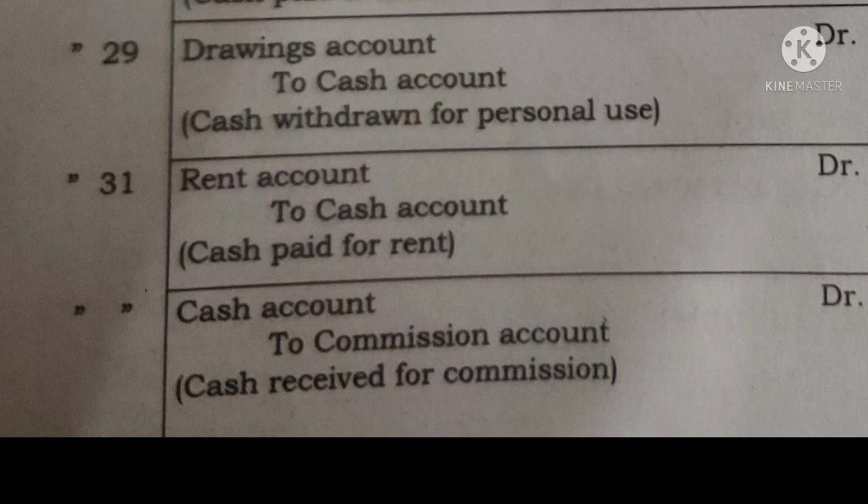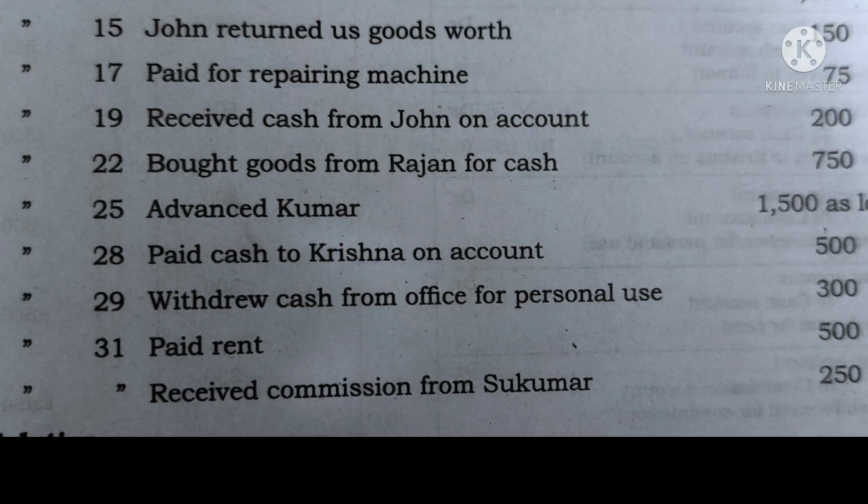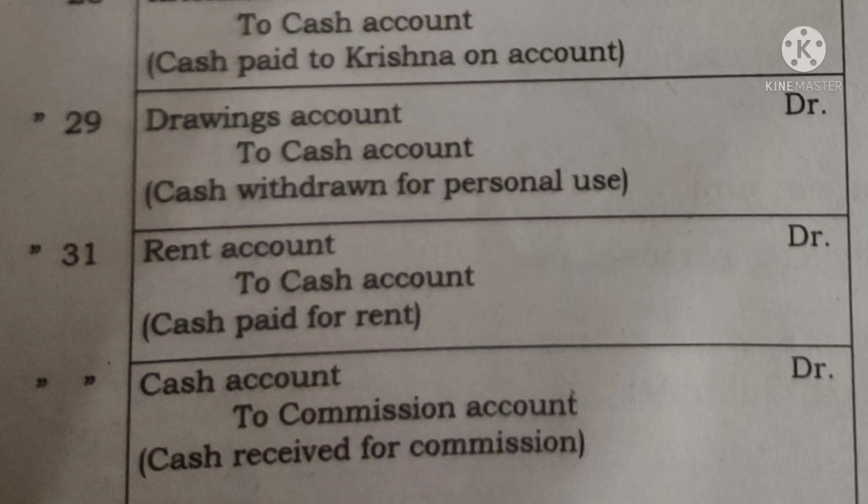Okay, and the last entry, received commission from Sukumar. That means we have received cash as commission from Sukumar. So again here cash has been received as commission. So name of the person is not necessary. So the entry will be, again on the same date, that is 31st January.